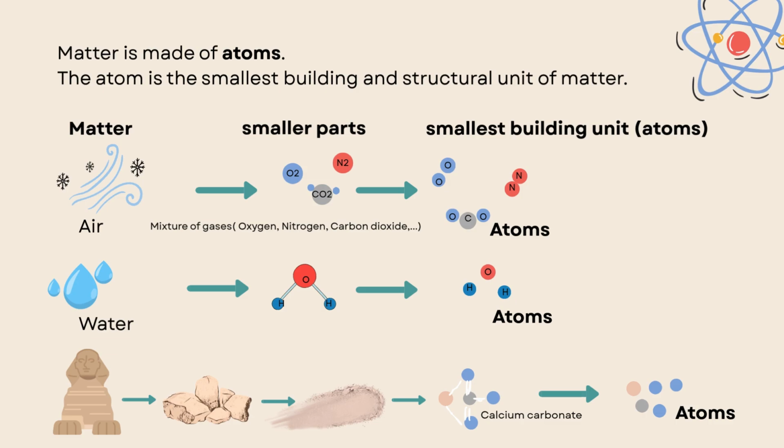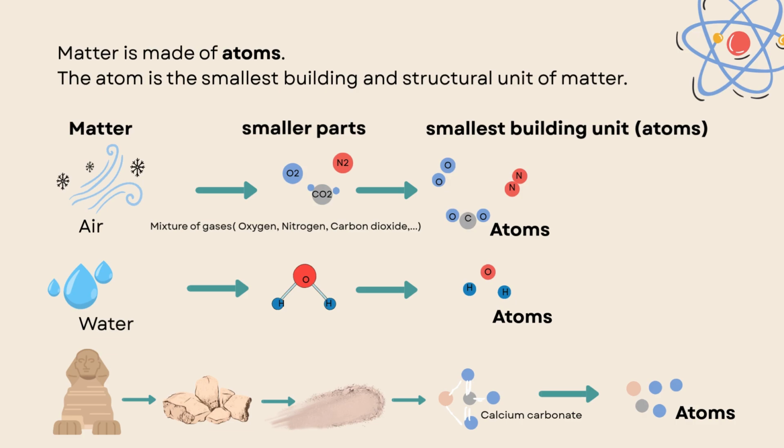And we can separate or break its components furthermore to get the smallest building units, which are atoms. Like we have atoms of oxygen, like in these blue ones, and carbon, which is gray, and we have atoms of nitrogen, which is in red. So those are atoms. We can't break them into smaller things. This is the smallest building unit.